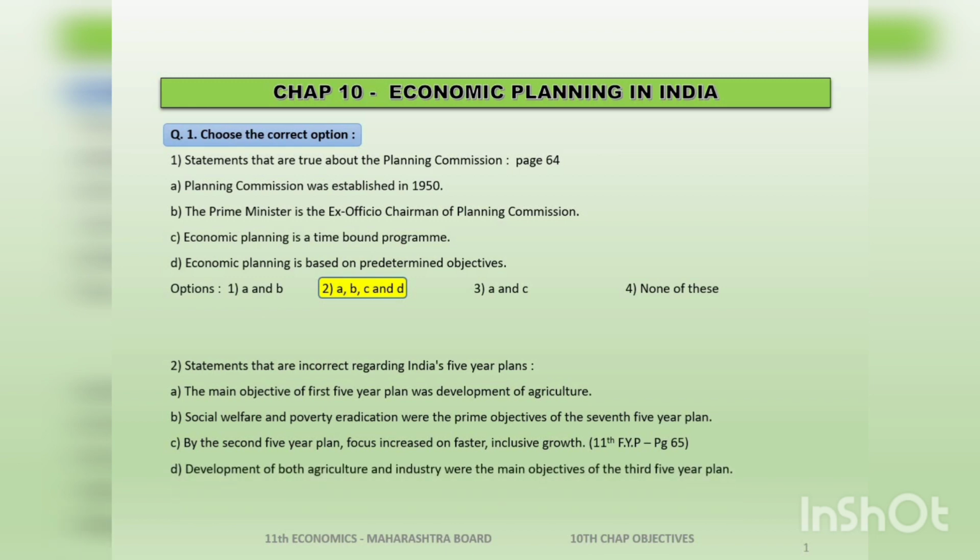Development of both agriculture and industry were the main objectives of the 3rd 5-year plan. Yes, जो गलती उन्होंने first 5-year plan में की industry को ignore करके, they repeated the mistake by ignoring agriculture in the second 5-year plan. So it was the 3rd 5-year plan where our planners realized that we have to go hand in hand. Therefore, the incorrect statement is C. Okay, children, the incorrect statement is C.